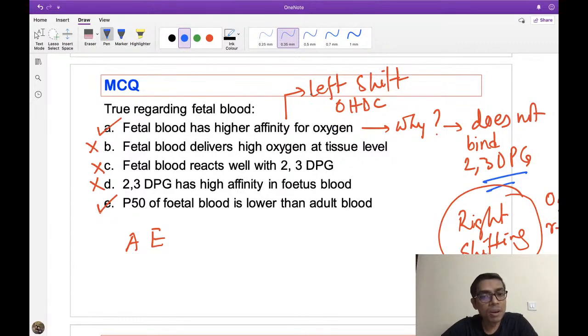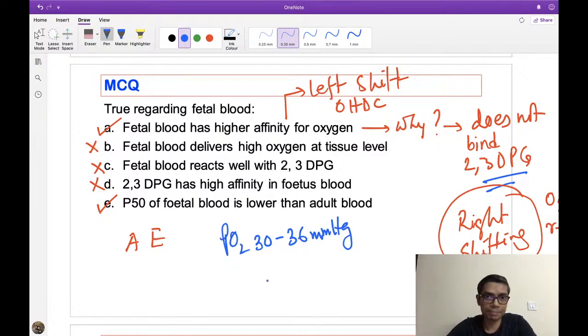But the partial pressure of oxygen in the fetal blood is very low. You know what the partial pressure of the umbilical vein is? Around 30 to 36 millimeter of mercury. This is the partial pressure of oxygen in the umbilical vein. So look here: the partial pressure of oxygen in our blood is 98 millimeter of mercury, but in the umbilical vein, this is only 30 to 36 millimeter of mercury. So that means a severe hypoxic condition.